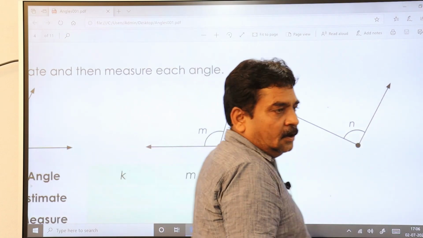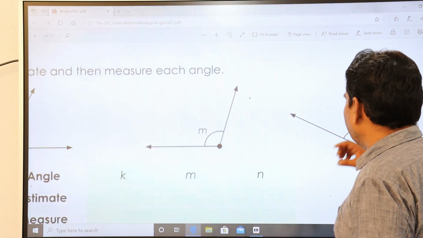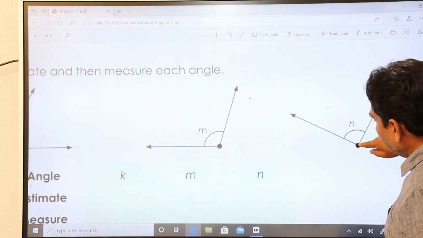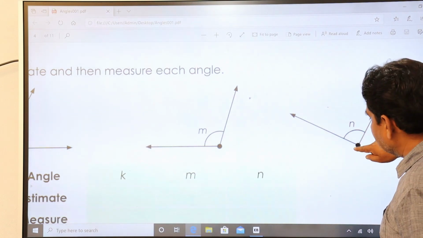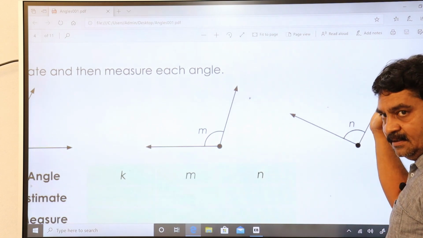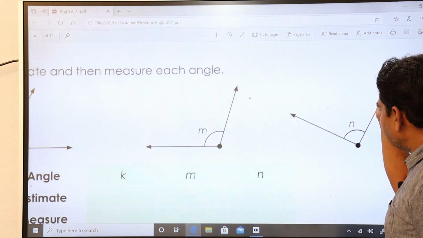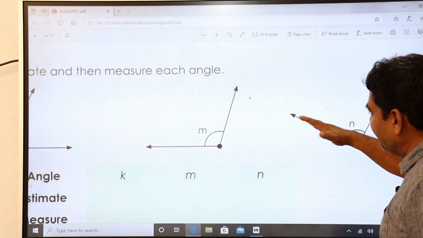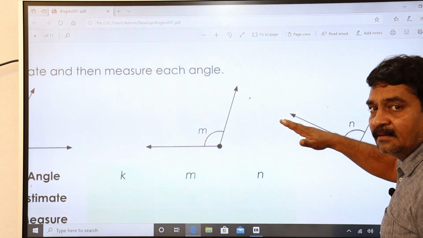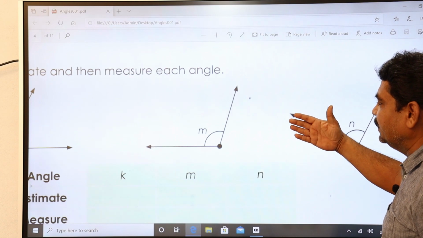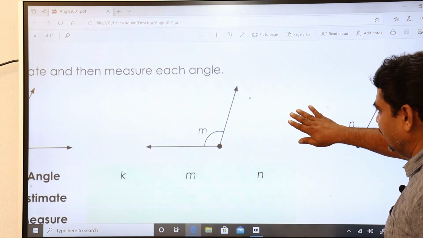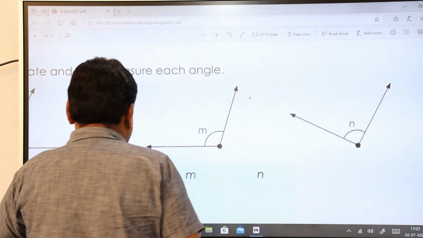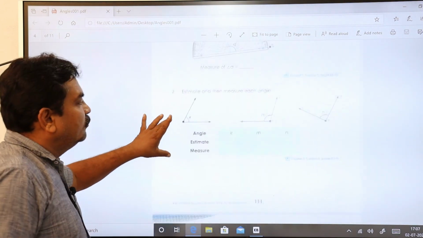Or if you keep the protractor in this way and the vertex is here and the baseline is this ray, then start counting from here and find it out. Even if you find the value of the degree based on this line or based on this line, you get the same thing. You just check it once. Okay, you will come to know.